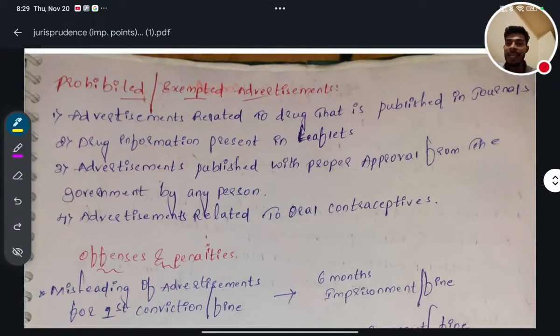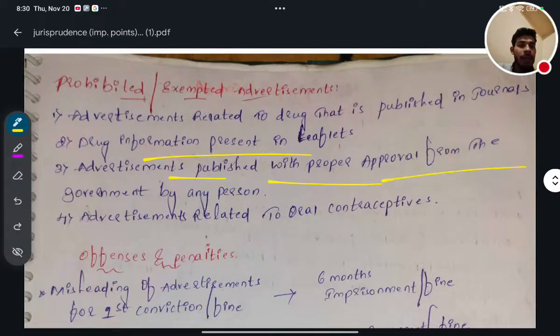Next, the exempted advertisements. Number 1, advertisement related to a drug published in journals. Drug information present in the leaflet. Advertisement published with proper approval from the government by any person. And advertisements related to oral contraceptives. These are exempted advertisements.